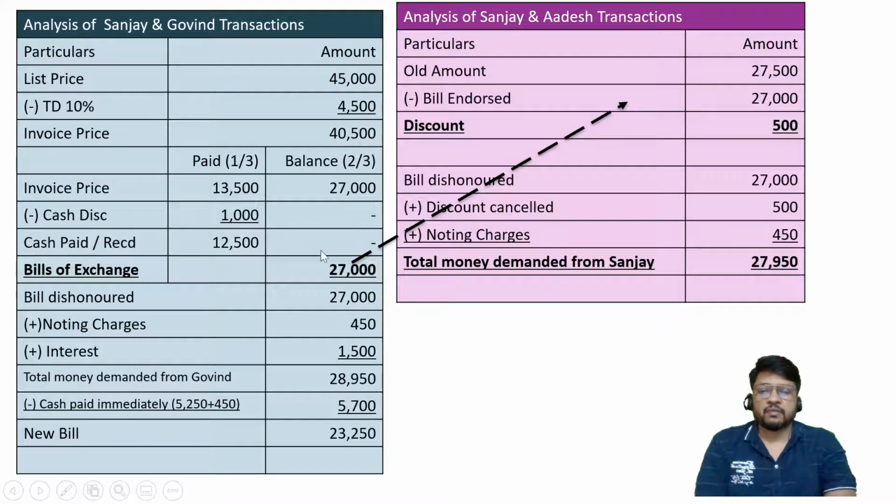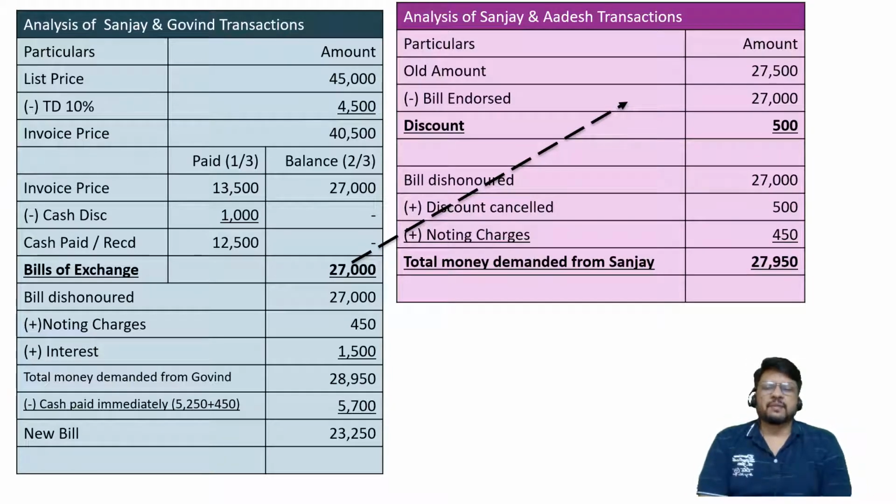We have already added 1,500 here. So this 23,250 is already after considering interest. There is no need to consider one more interest separately. If you want another presentation method, then you can specify bill dishonored 27,000, add noting charges 450, and don't add interest at all. Then this total will be different. It will not be 28,950; it will be around 27,450. From that deduct 5,700, and you will get an amount of new bill which is lesser by rupees 1,500. Then you should add back rupees 1,500 of interest, and then you can say the final amount of new bill.